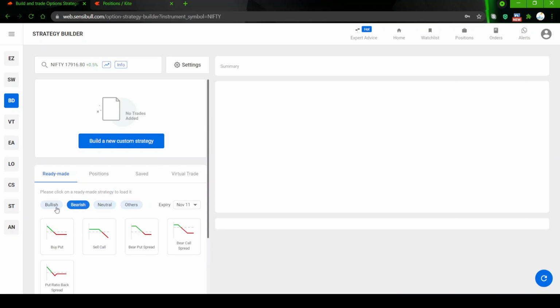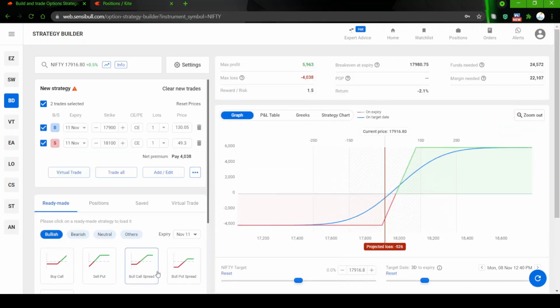I will talk about the bull call spread in the beginning. What is a bull call spread? It is buying a call option and selling a higher call option. Just ensure that when I say higher call option, it is the strike which is higher than the bought call option, not lower.